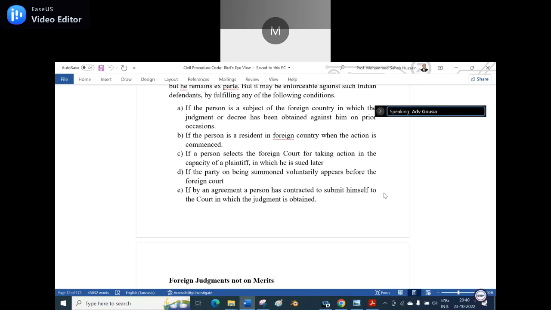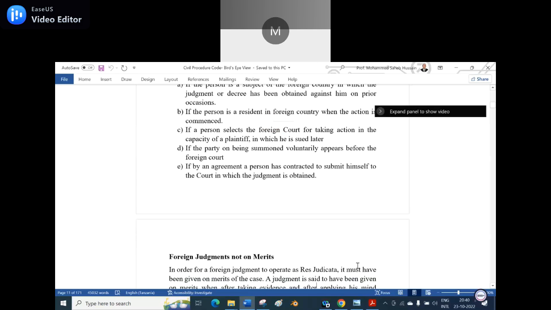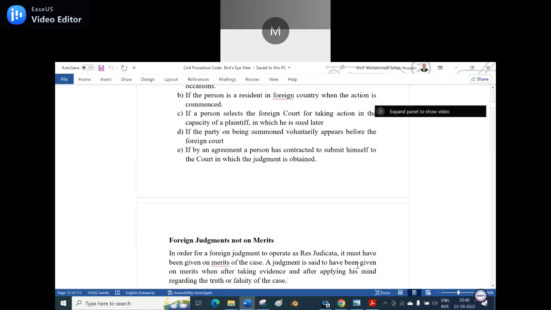There is lex loci contractus, lex loci celebrationis, lex loci actus. These are all the connecting factors: where the contract is completed, or where the contract is signed, or where the contract is breached. These are the things that will come, and that applicable law would be applied over there. Anyway, private international law you read in a wide manner, but for the time being, there are connecting factors, and based on that it will be decided. But mostly the choice will be given to the plaintiff, because the plaintiff is the victim. Is it clear?